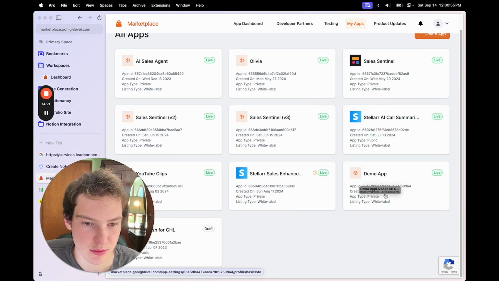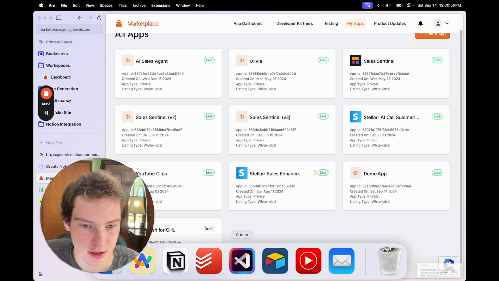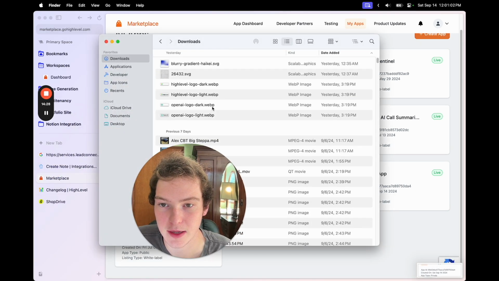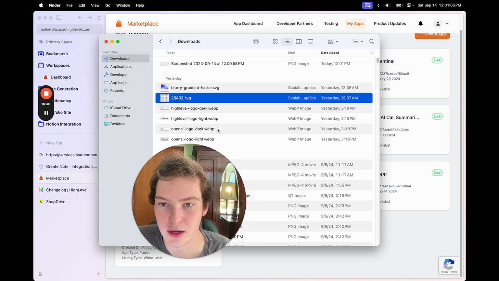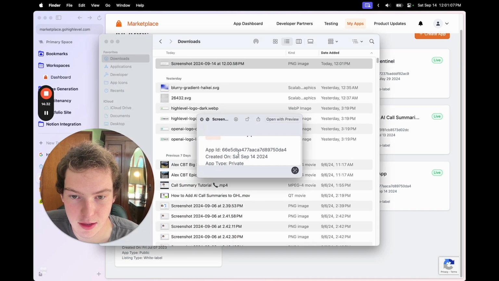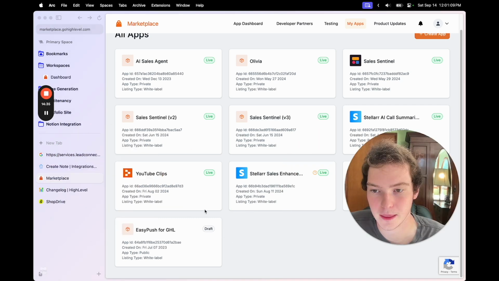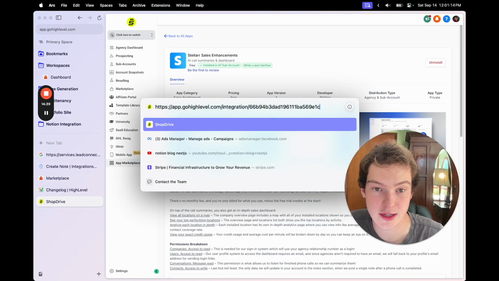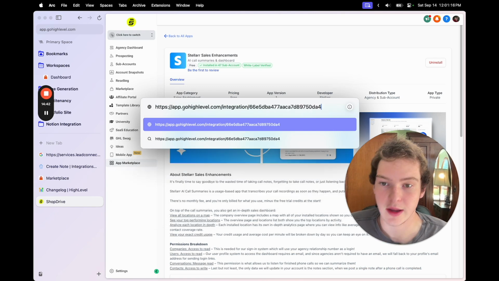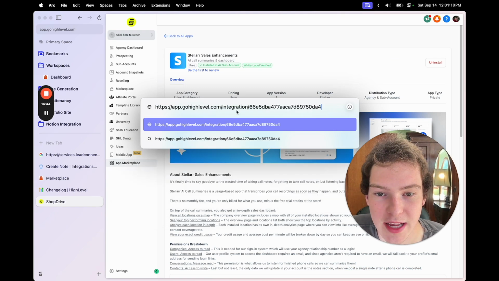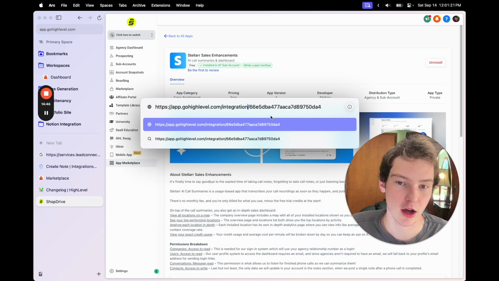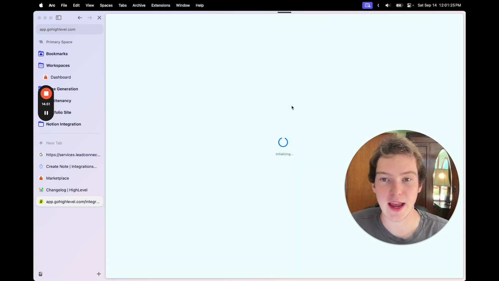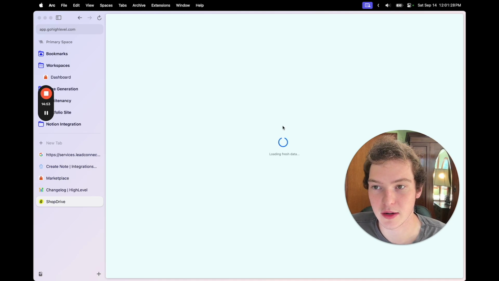And what we want is this app ID. So I'm just going to take a screenshot of that and then head over to my Finder and my downloads and take a look at this and copy that. Okay. So then what we can do is go to this URL. It's going to be https://app.gohighlevel.com/integration, not "shuns", integration, and then your app ID. And when we hit enter, we'll land on the app page.